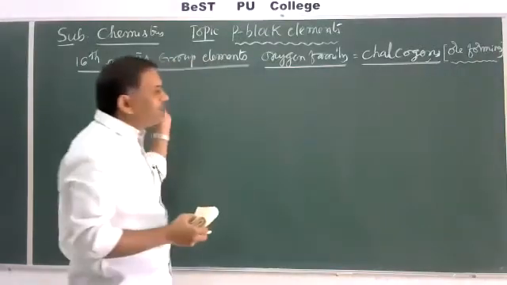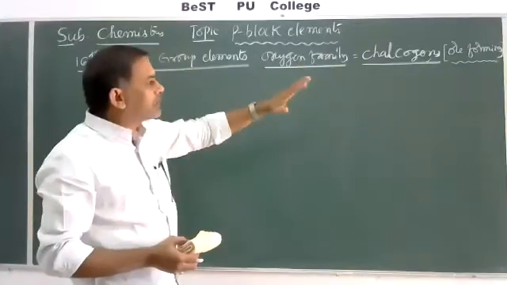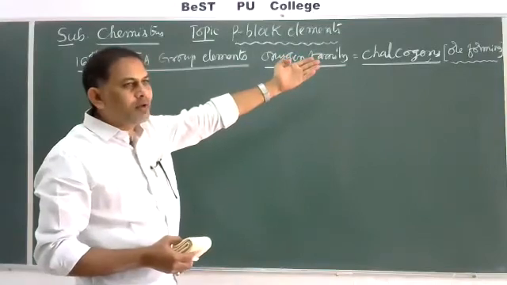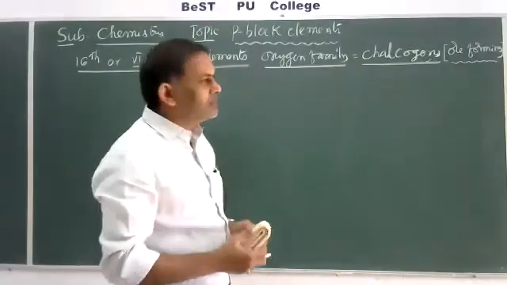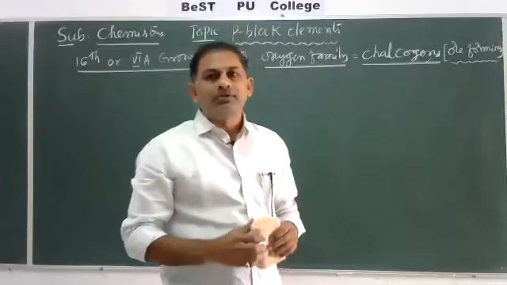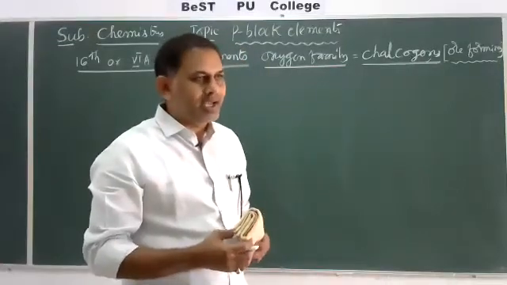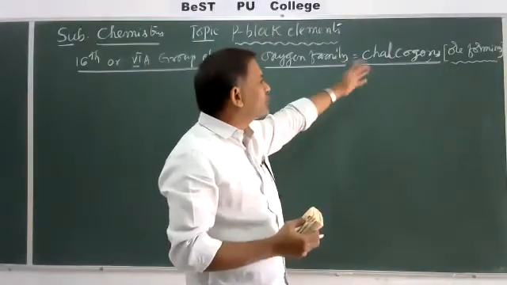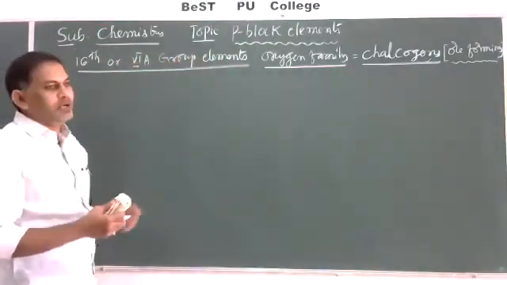These 16th group elements combine with other important metals or non-metals and create important ores or minerals. In metallurgy, the principles and processes of isolation of elements were explained clearly: ore, mineral, gangue or matrix, flux, slag. Similarly, here ore forming elements means chalcogens, which are the 16th group elements.